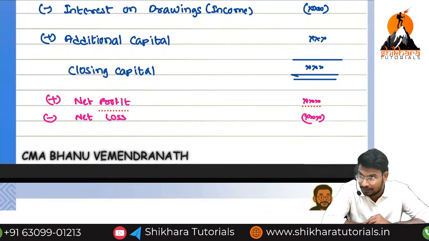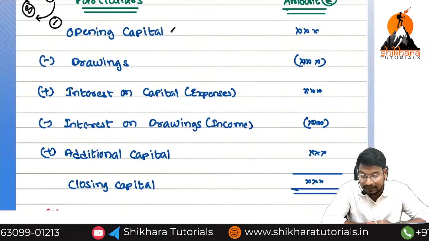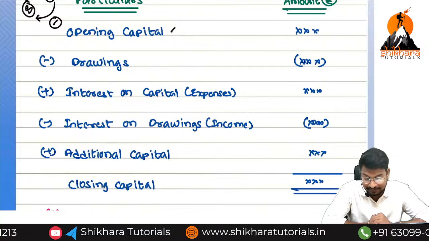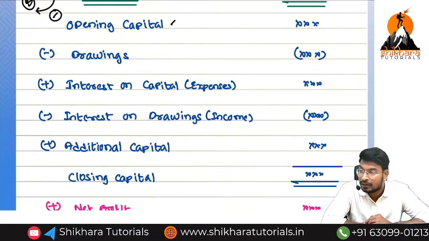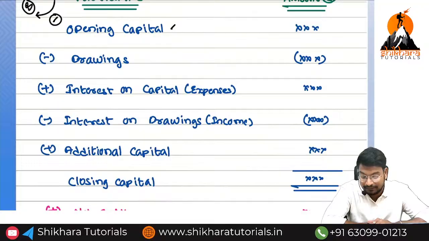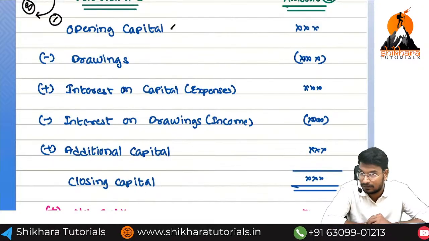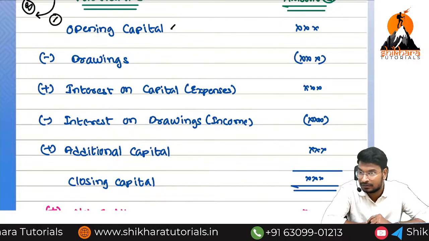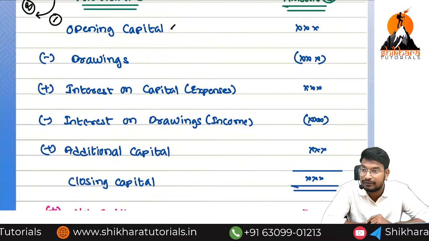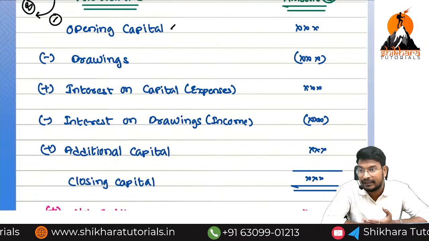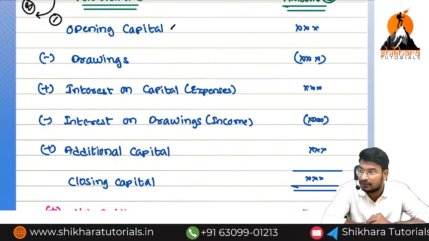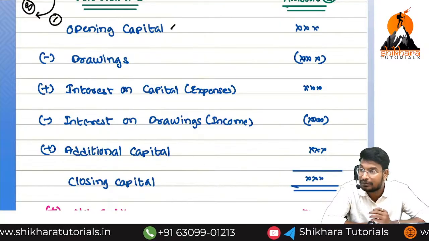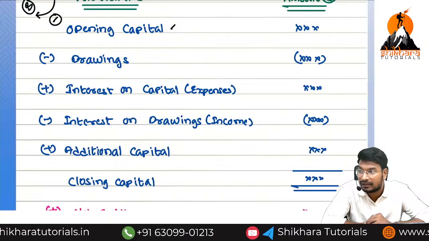Are you getting the point or not? Once again, opening capital means the initial capital brought by the owner into the business. Then drawings: imagine the owner invested 10 lakhs. The owner invested how much? 10 lakhs. The owner has taken away 1 lakh worth rupees of goods. Then the net amount, how much do we need to pay? 10 lakhs minus 1 lakh, 9 lakhs. So we need to reduce drawings from the capital.